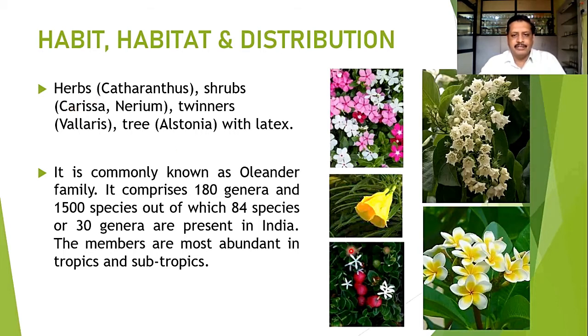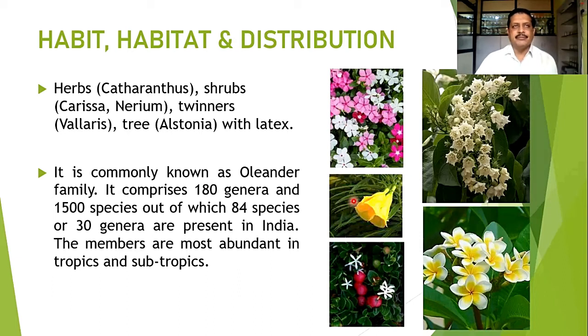In Carissa we find it is a spinescent shrub. In twiners we find the Vallaris. ज्याला आपण लसूण वेल म्हणतो. So this Vallaris, because of its beautiful flowers, it can be planted. And the tree like the Alstonia, it is also with the latex. So almost all members have milky latex in them. Then it is commonly known as the oleander family.